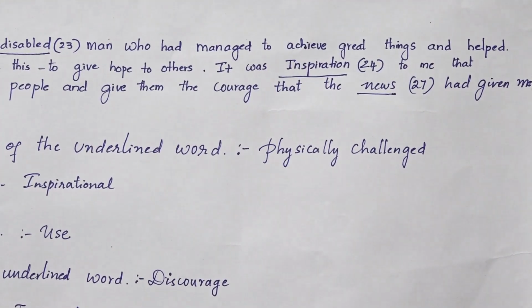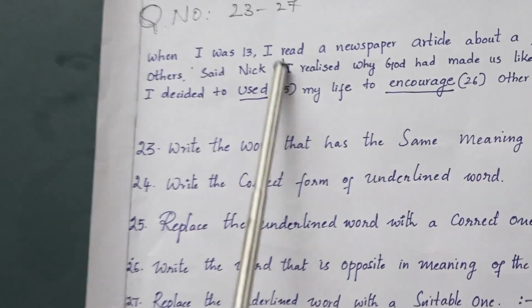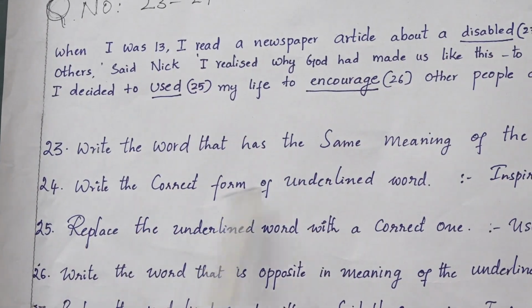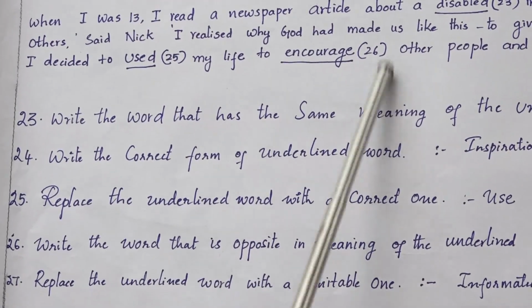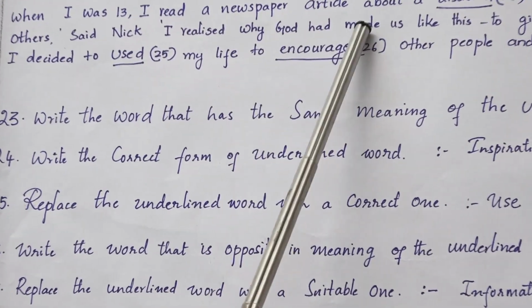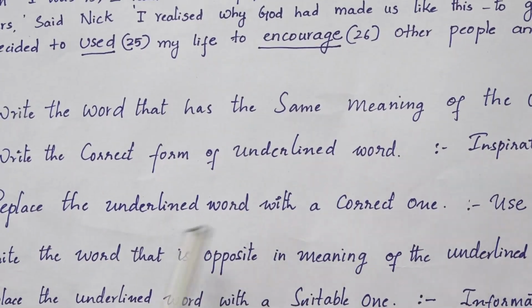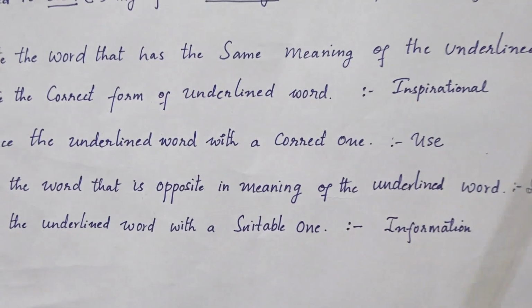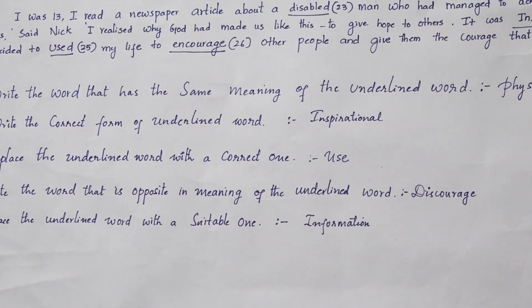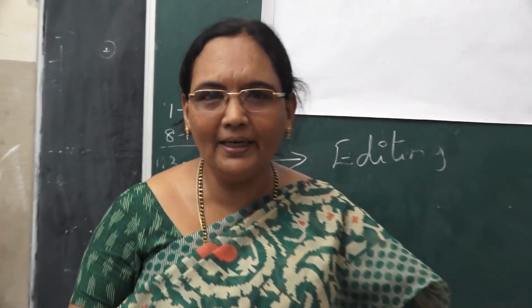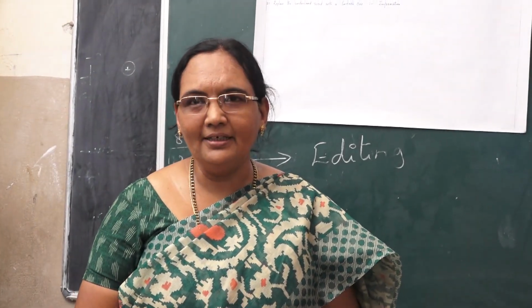The 25th question: replace the underlined word with a correct one. It should not be used, it should be used. And the 26th question: write the opposite word for encourage. It is discourage. Next, the last one, news. Replace the underlined word with a suitable one: the information, the matter. So these are the questions which you are going to write under section B, under vocabulary and grammar.